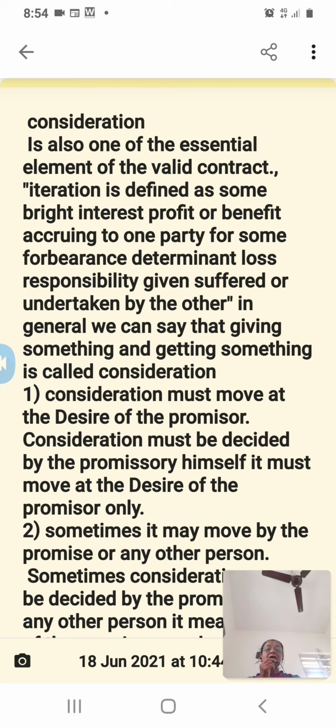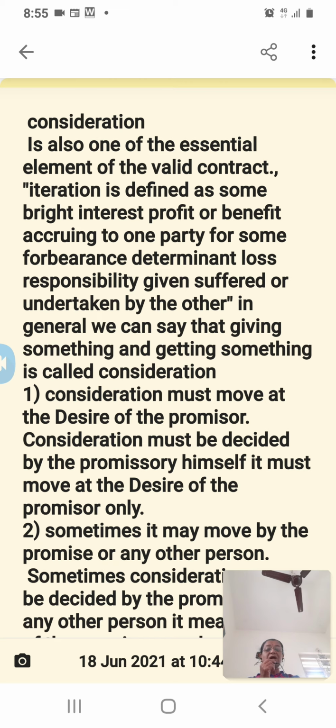So, what is an interest or profit or benefit? If we sell something, then in return after the sale we will get a benefit by receiving the consideration amount for the sale. So that is called interest, profit or benefit accruing to one party. Whoever sells something gets a benefit by receiving the consideration amount. So that is called consideration. I already explained in general meaning that giving something and getting something is called consideration.